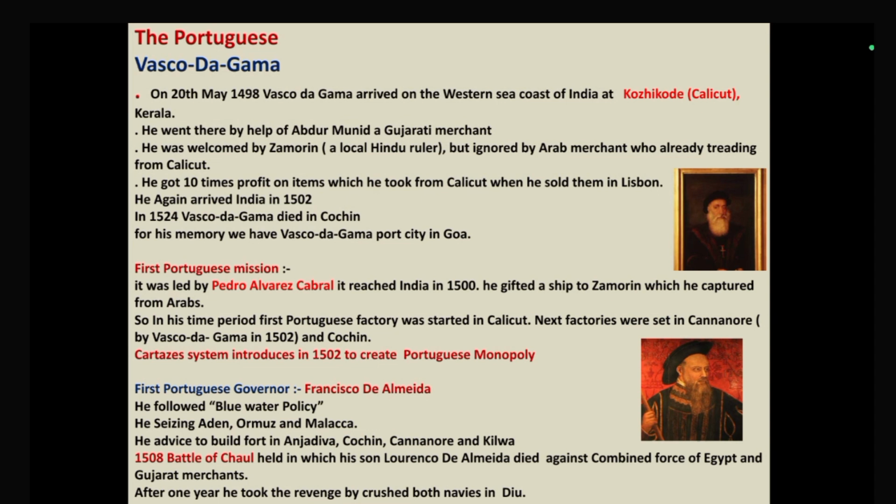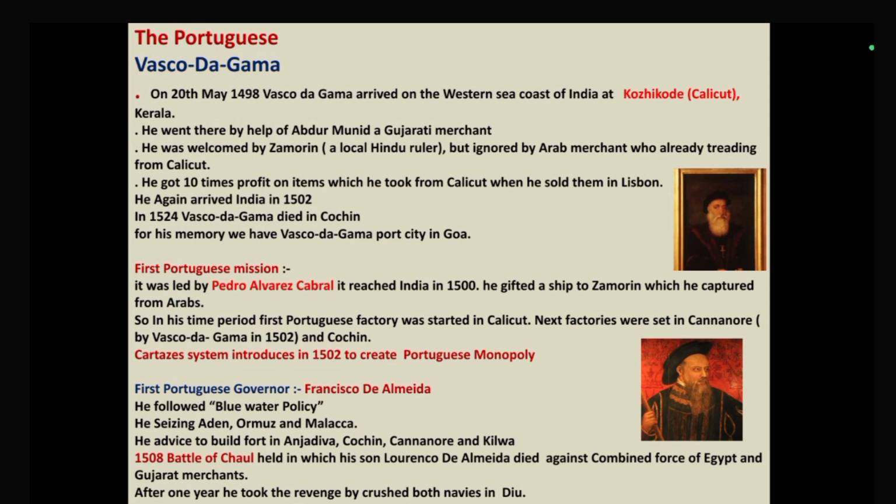This mission also fought a small battle with Arabs. In this, they took 1 year. They captured one ship of the Arabs and gave that ship to Jamorin as a gift. So now they got some trading rights, the right to open a factory also. So in this time period, the first Portuguese factory was established in Calicut.